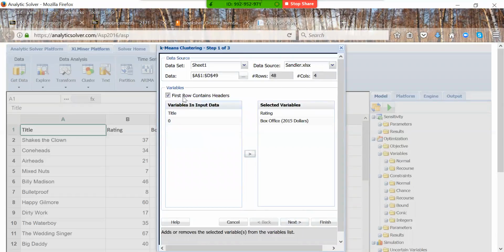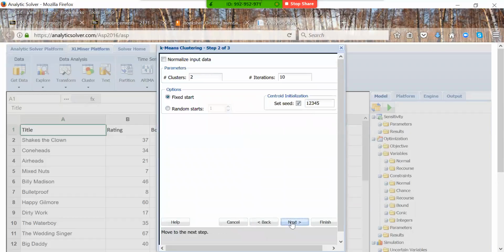And we want to make sure we have first row contains headers. That way it knows that. Next. All right, I said to normalize the data. So let's normalize the input data. It said we wanted k equals 3 clusters because we want to cluster his films into 3 types. And we want to do 50 iterations. We want random starts. We want 10 random starts, so I'll just arrow up for 10. And in the book, it says we need to set the seed to 1, 2, 3, 4, 5. So it's already set, so we don't have to worry about that. Next.